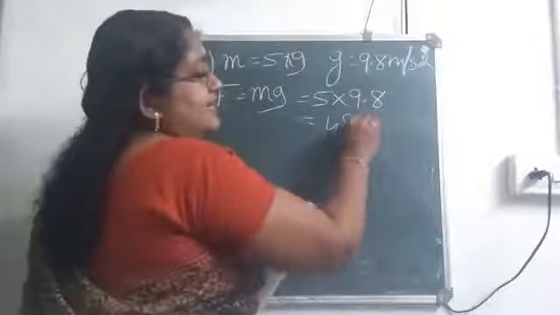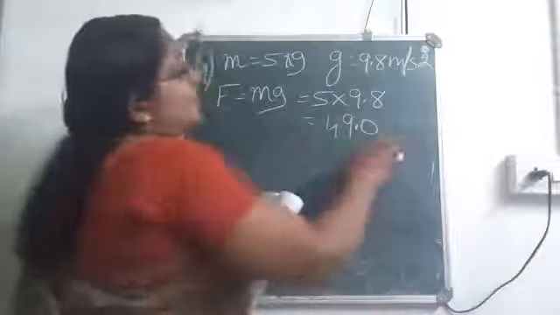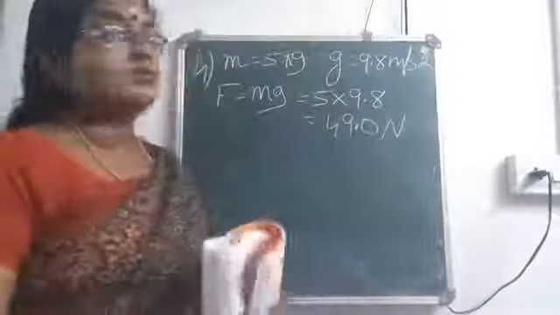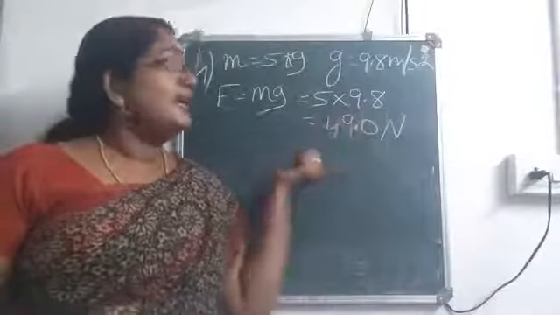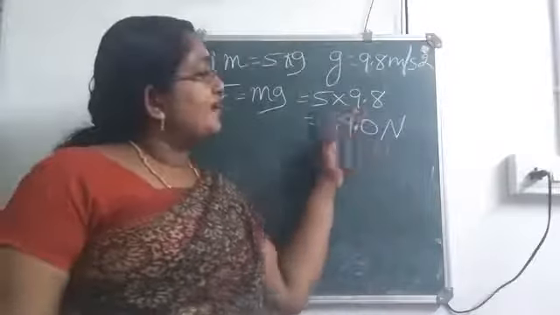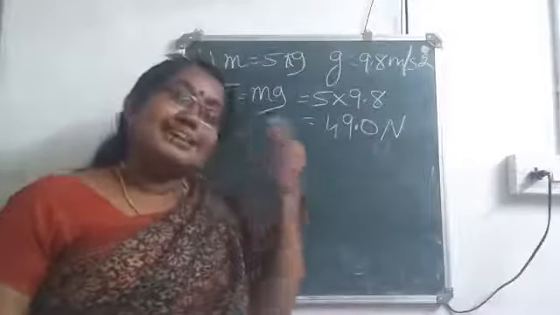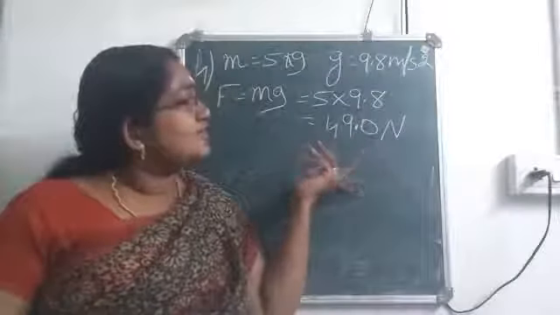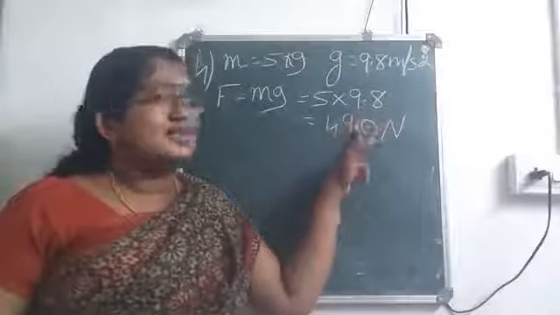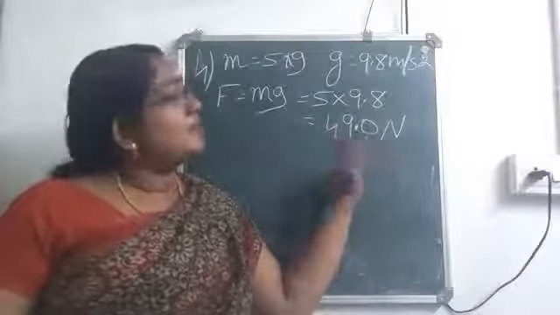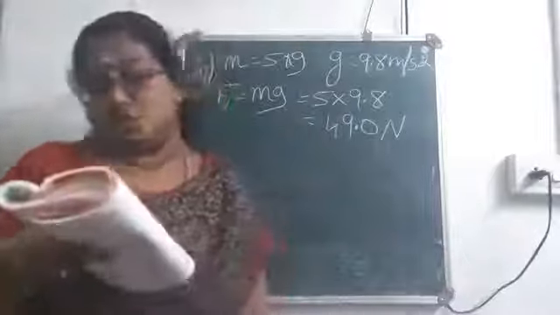Since one decimal place is there, I am putting the decimal point. So the answer is 49 Newton.